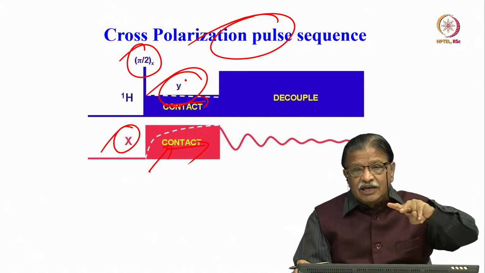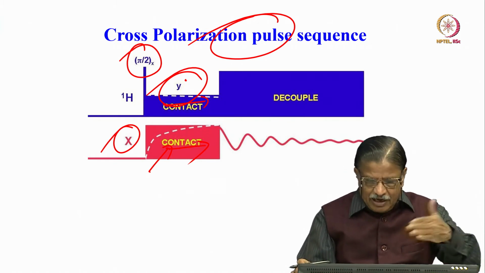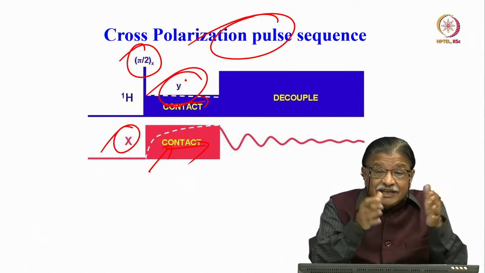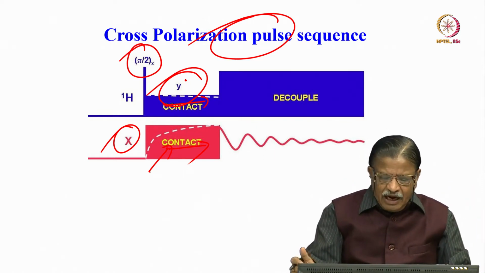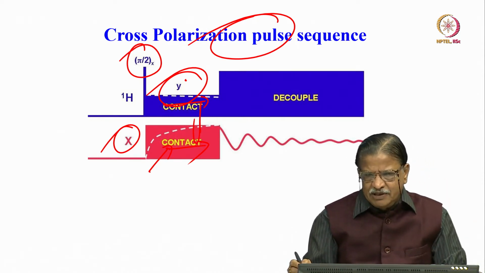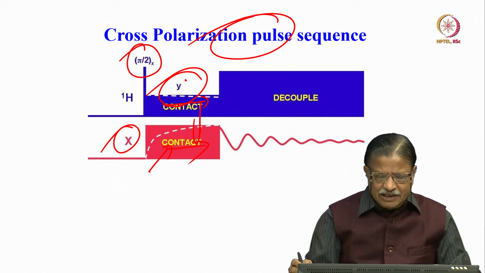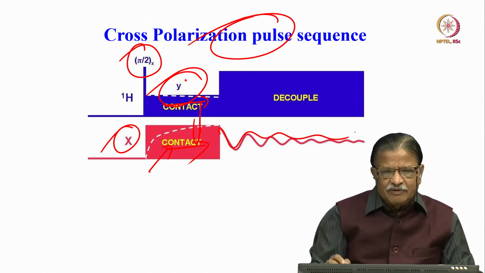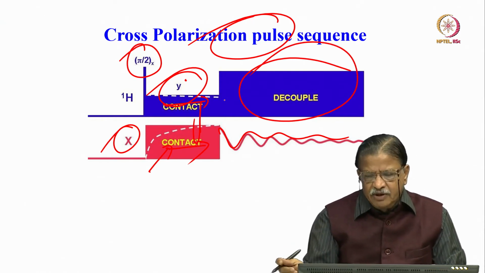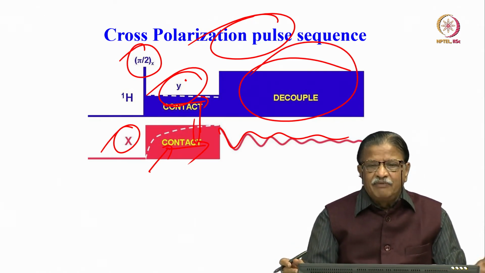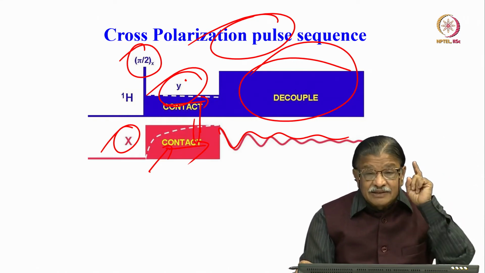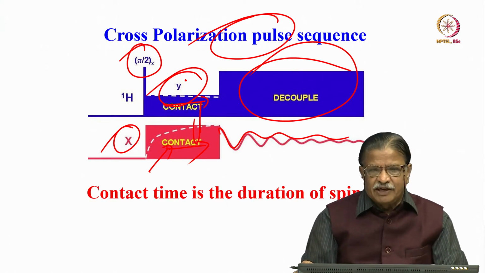Now, both the spins independently, you are applying pulses and mixing pulses and bringing them into contact. You are in the doubly rotating frame, and something will happen during this mixing time between the two nuclear spins, like proton and carbon. We will discuss that later. Then start collecting the signal after the mixing time while simultaneously doing the decoupling of protons. So, you are going to get the carbon 13 spectrum which is fully decoupled, broadband decoupled, but at the same time there is a sensitivity gain because of cross polarization.